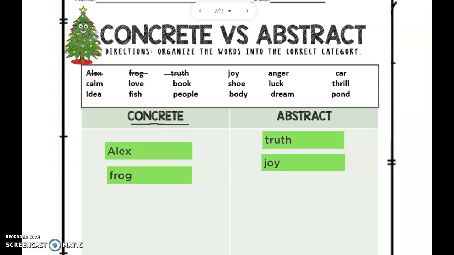For the rest of the words, you'll be asking yourself the same questions. Can I see it, touch it, taste it, show it to someone? If you can, it is concrete. If you cannot, it is abstract. Once you are finished with this worksheet, you are done for grammar for the day.